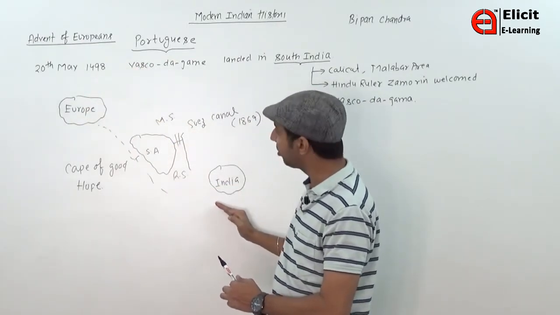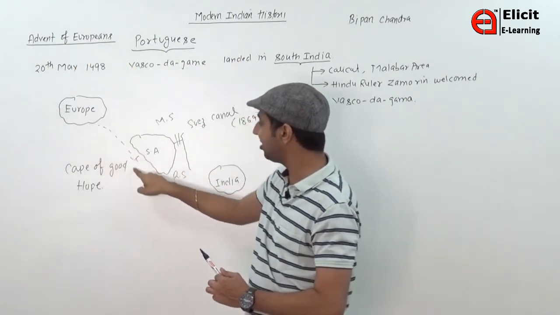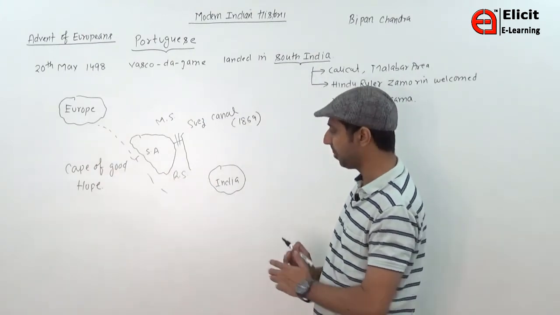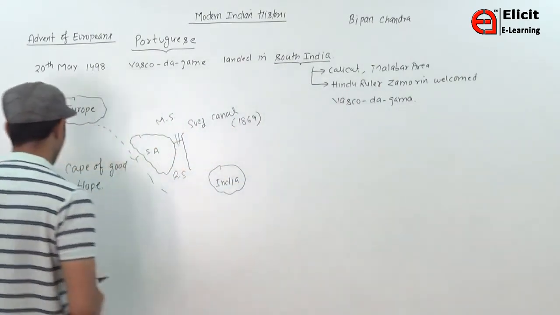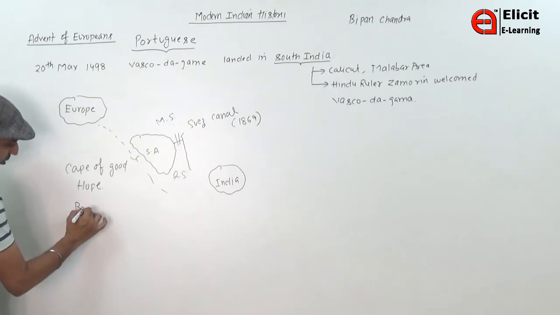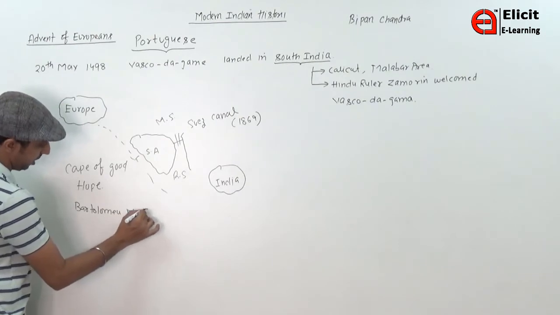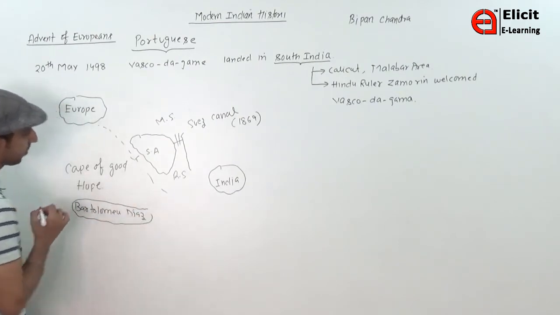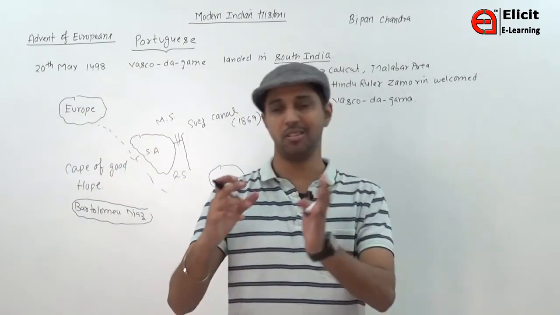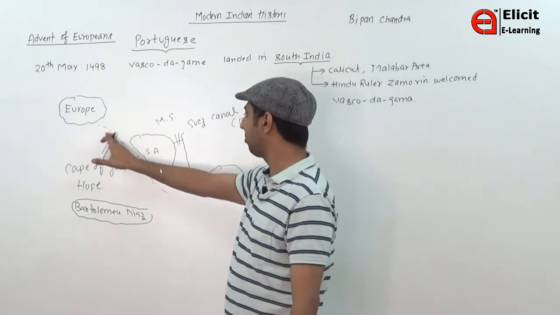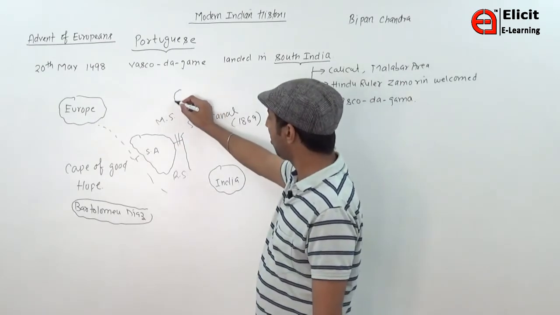After the Portuguese, there are many Europeans who came to India through this sea route, and this sea route was discovered by a European navigator whose name is very important: Bartholomew Diaz. Now a question arises: why is there a need to travel so much by this sea route, why are they not coming by the land route? Because of the problems of the Ottoman Turks.